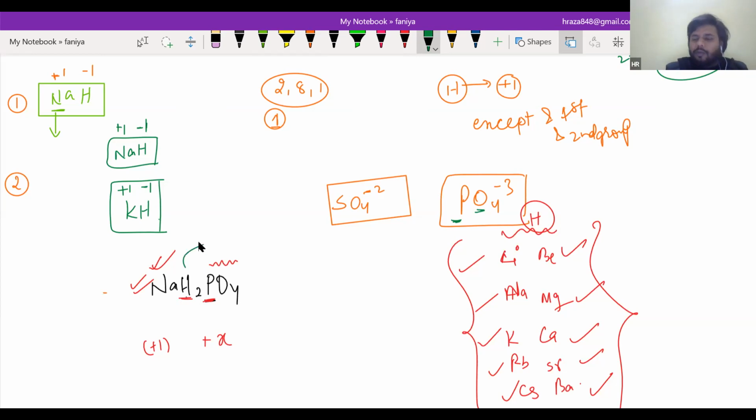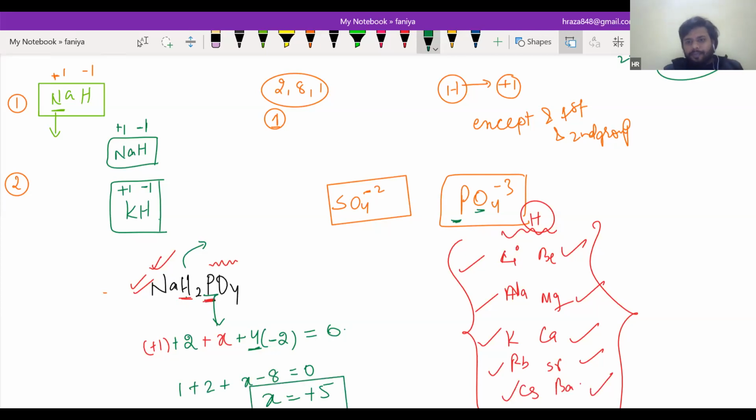Just see now, one hydrogen, how much can it give? Only one electron, but there are two hydrogens, so it will be +2. Here it is +x. And now you know 4 oxygen, and oxygen is the most electronegative element. One oxygen atom will take 2 electrons, and there are four oxygen atoms, so 4 into -2 equals 0. Now you just need to solve it. 1 plus 2 plus x minus 8 is equal to 0, and x is equal to plus 5. Will it be or not? Yes, sir. Just see here, and if you have any doubt, ask me.